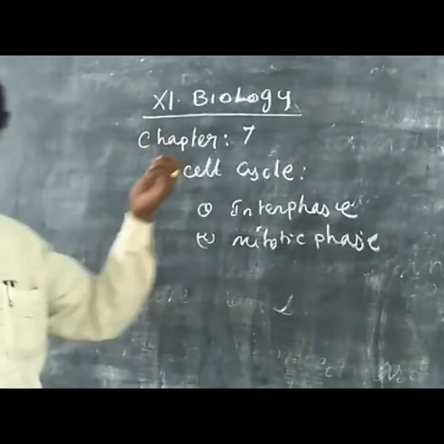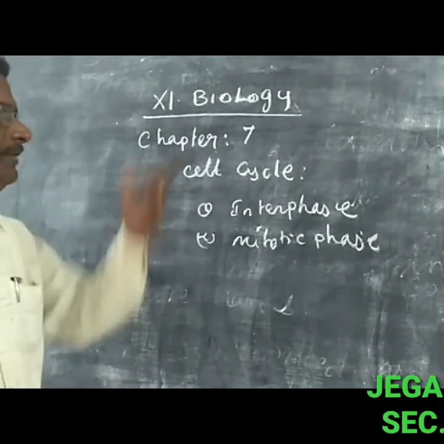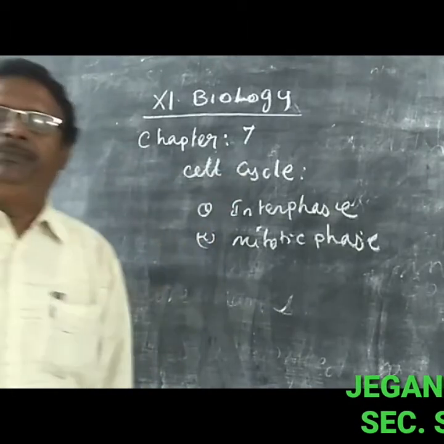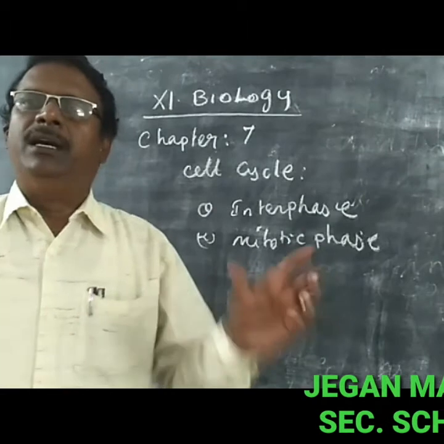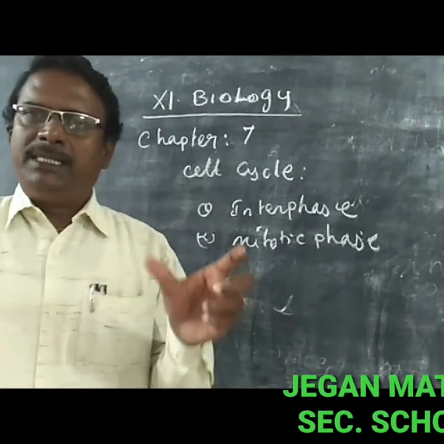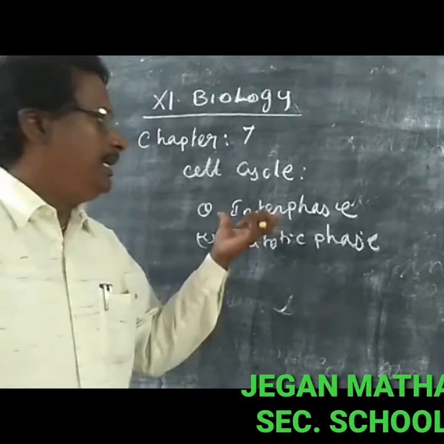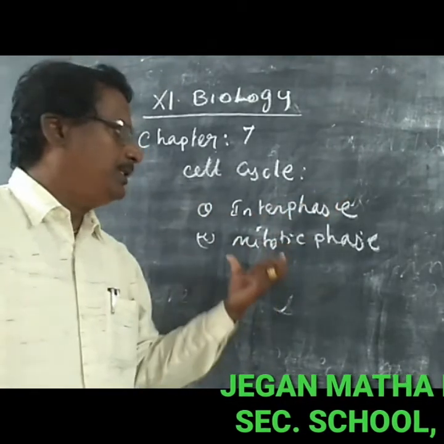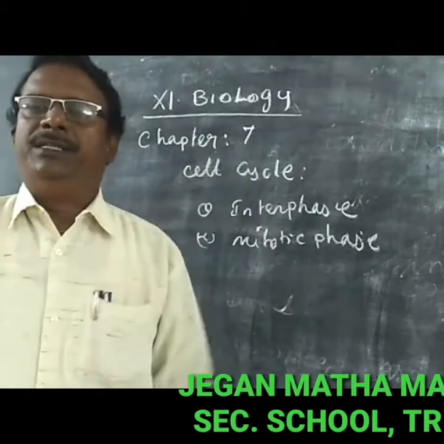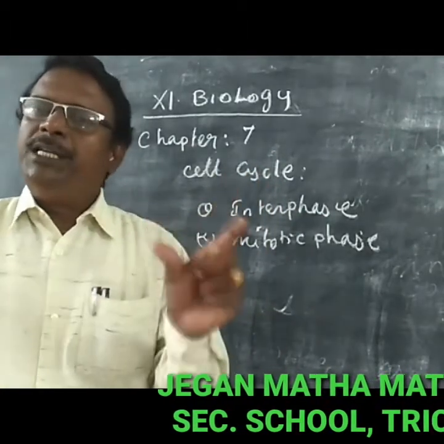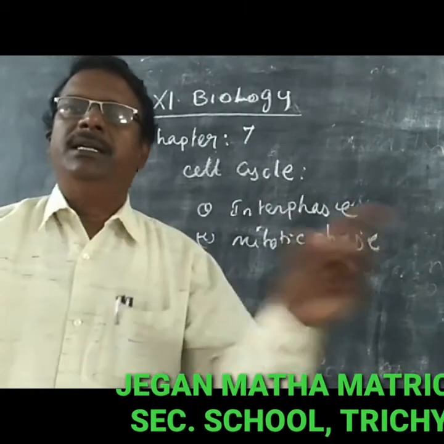11th standard bio-botany, chapter 7, cell cycle. The cell cycle occurs in every living organism. The cell cycle occurs in two important phases: one is called the interphase, and the next one is called the mitotic phase. What is the meaning of interphase? The time duration between two successive cell divisions is called an interphase.